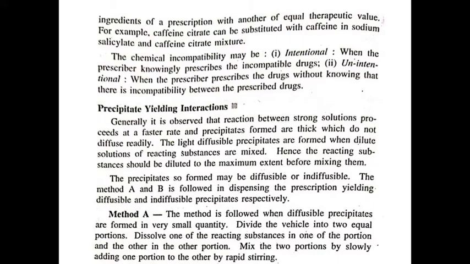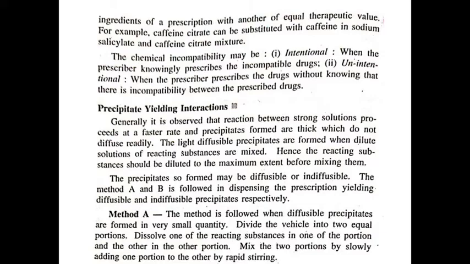Precipitate yielding interactions include the following. Generally, it is observed that reaction between strong solutions proceeds at a faster rate and precipitates formed are thick, which do not diffuse readily. The light diffusible precipitates are formed when dilute solutions of reacting substances are mixed.